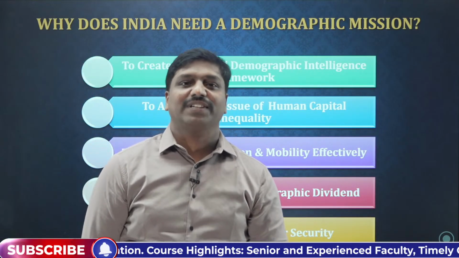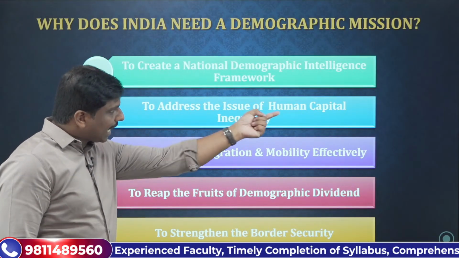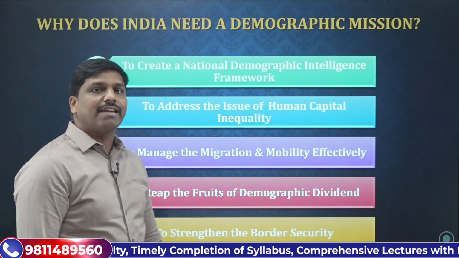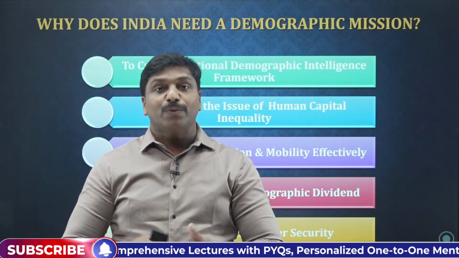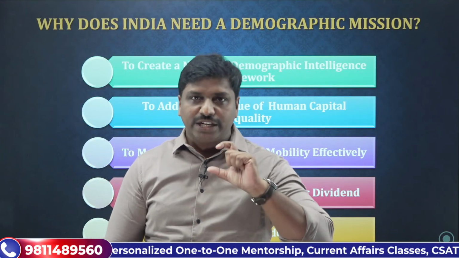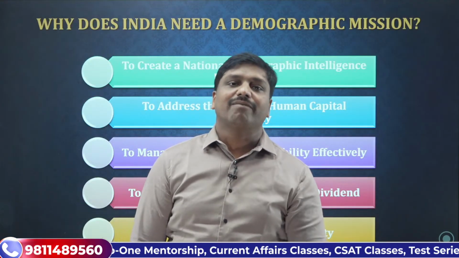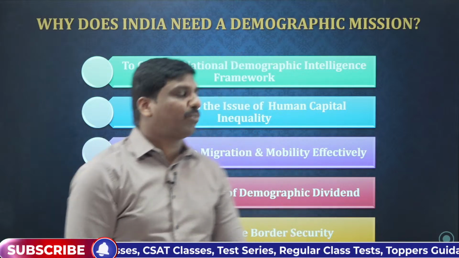Then, to address the issue of human capital inequality. In India there is huge inequality amongst human capital, and we need to fix this issue. That is another important aspect.